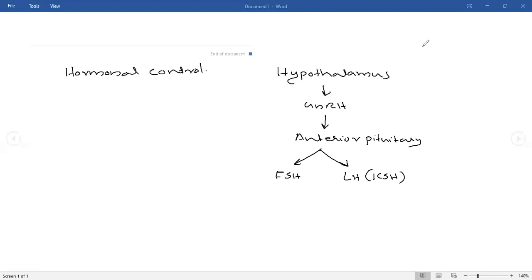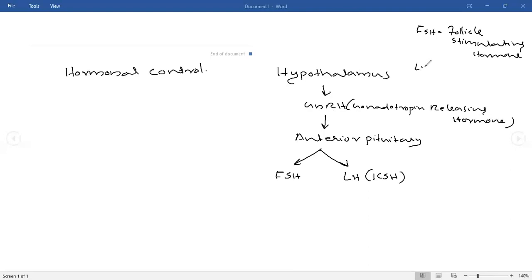I hope you know the full forms. FSH is follicle stimulating hormone. GnRH is gonadotrophin releasing hormone.